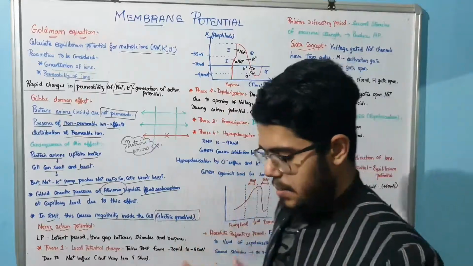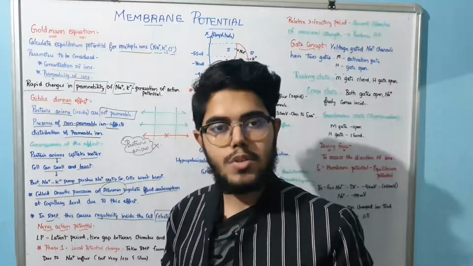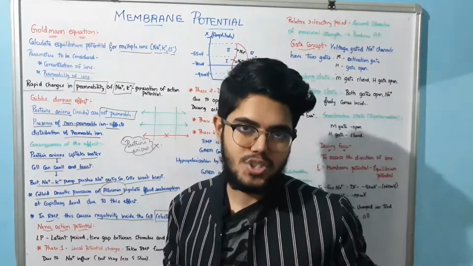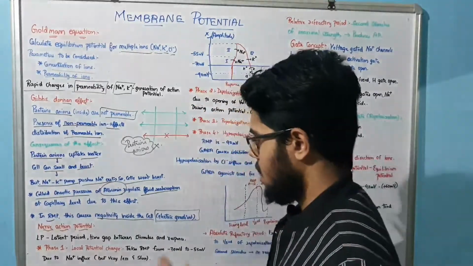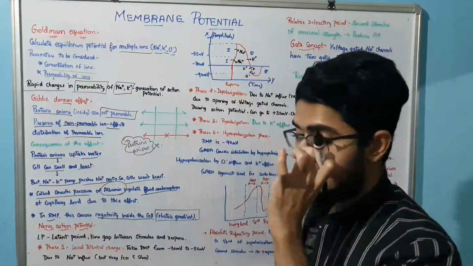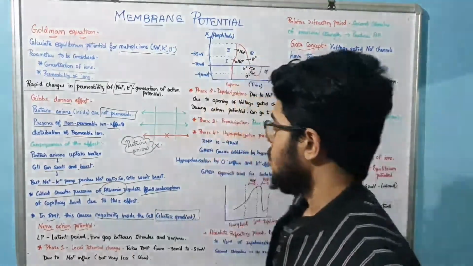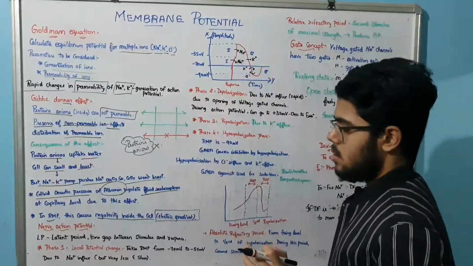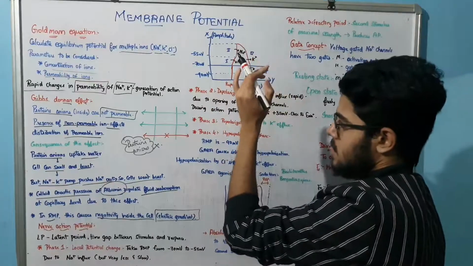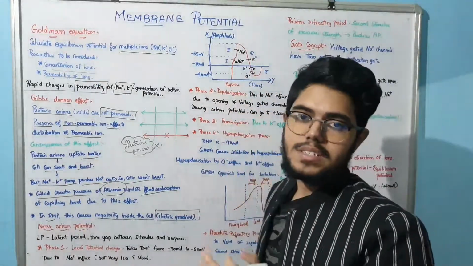Next, a very important topic for the university exam as well as the viva, is the nerve action potential. You have to draw a diagram which is there in your book. Just understand the concept alone. There are different phases, four phases you have to know.